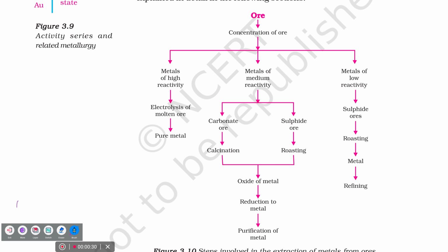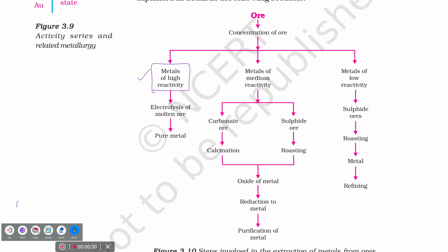Metals of high reactivity. Now, high reactivity means remember just 5 fingers. These 5 fingers, you remember it. 5 metals. Which are the metals did I say? Potassium, sodium, calcium, magnesium, aluminum will come under the category of a high reactive metal.